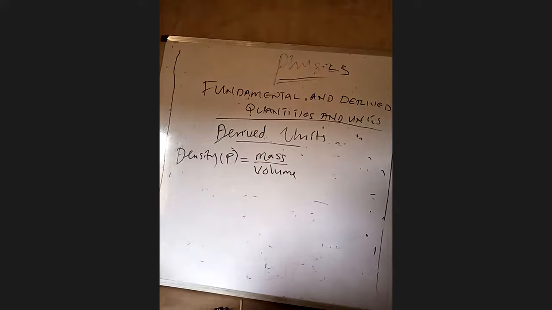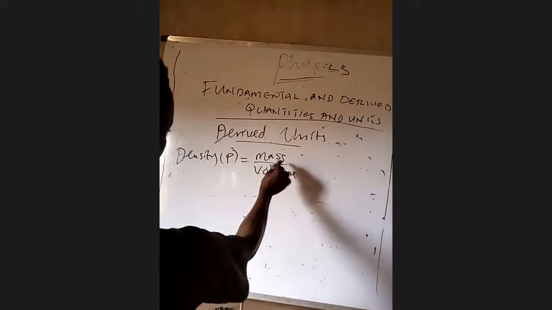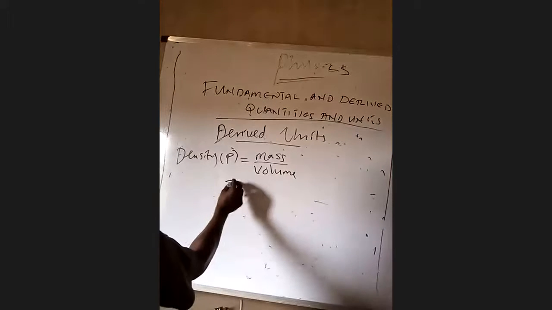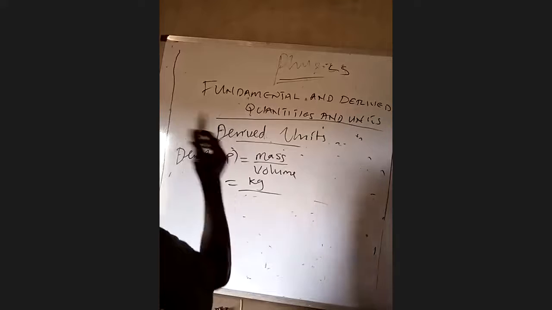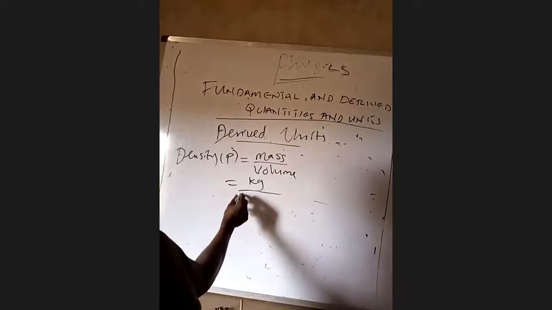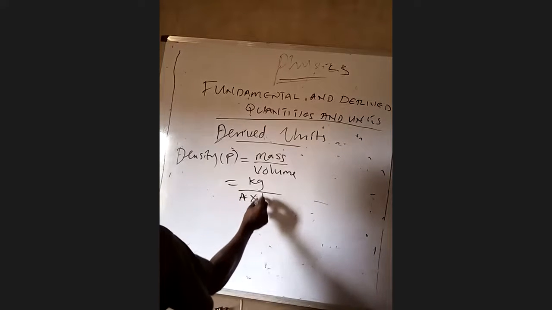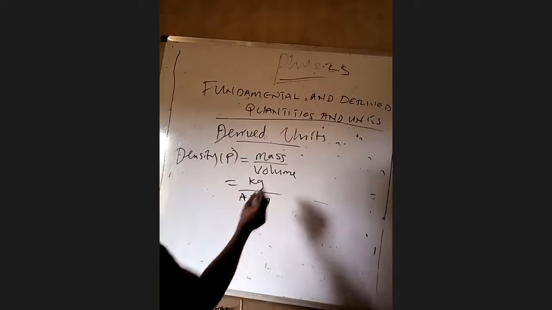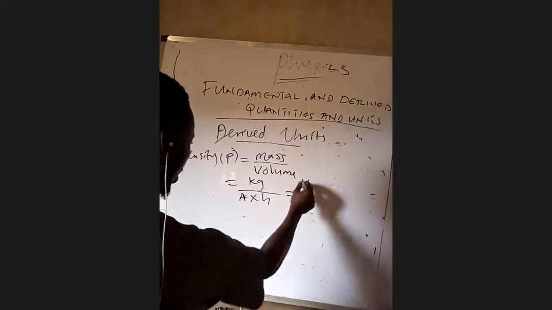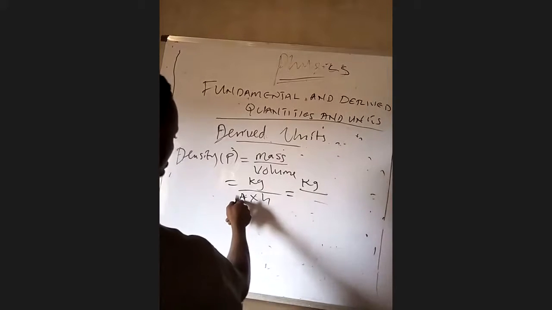How can we arrive at the derived unit of density now? Do not forget that the fundamental unit of mass is kilogram. So kilogram is going to be the fundamental unit of that, all over volume. Do not forget the formula for calculating volume, which is what? Area times height. We just discussed that. So this is equal to kilogram all over area times height.